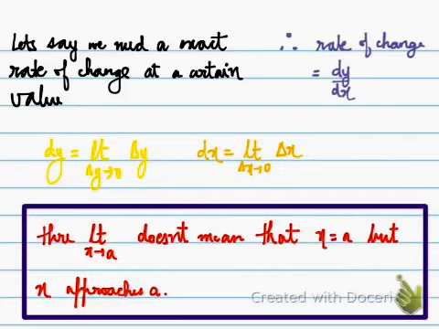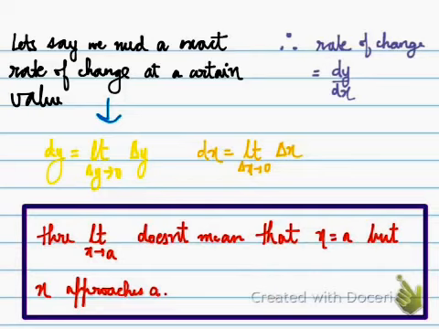The instantaneous speed, as I discussed, is given by ds by dt, and here it is given by dy by dx. If we want to find the exact rate of change of y with respect to x at a certain value of x, then it is dy by dx at that point. Now what is the definition of dy? As I have written, it is the limit as delta y approaches 0 of delta y.